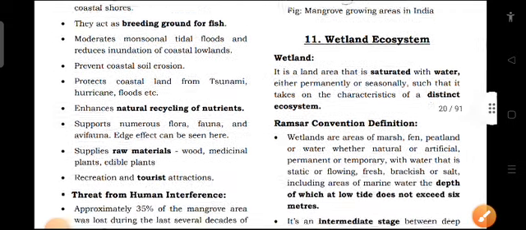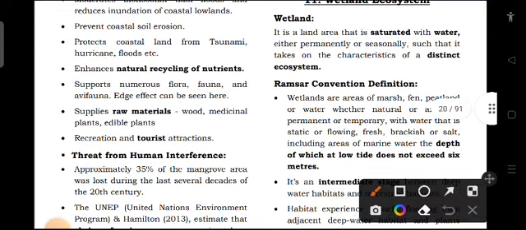Then it will support numerous flora, fauna and avifauna. We can even see the edge effect here. Then it will supply raw materials like wood, medicinal plants and edible plants, and offers recreation and tourist attraction. So these are some of the characteristics of mangrove.